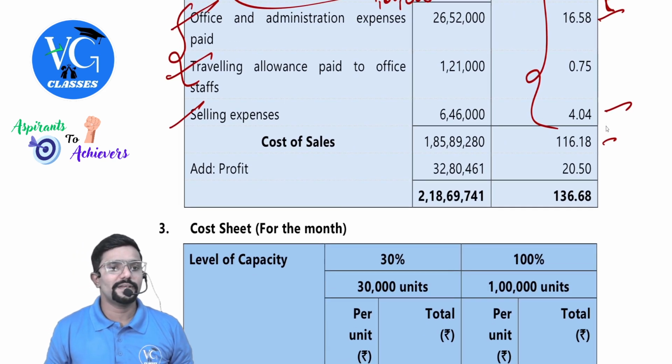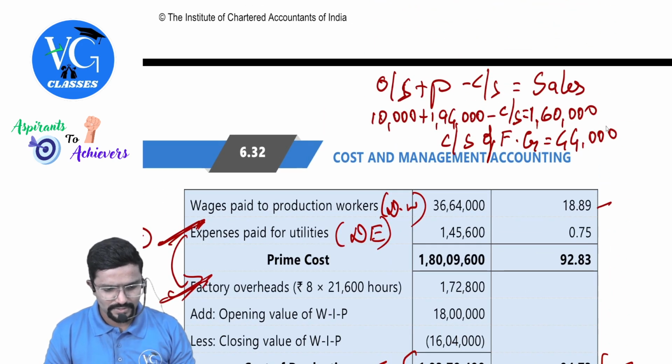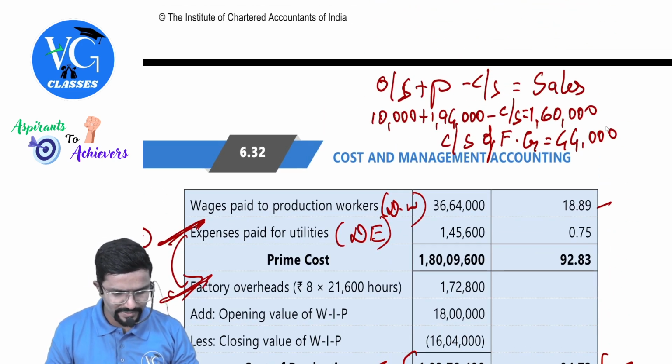Cost of sales we got, now profit. Is sales given or is profit given? Just a minute. Let me go back and see.